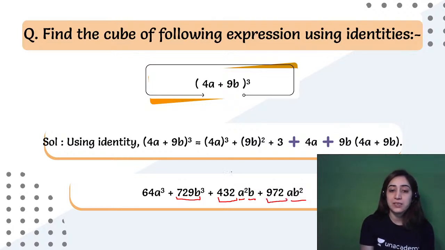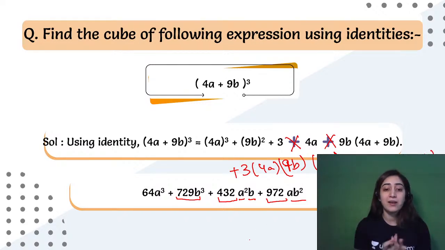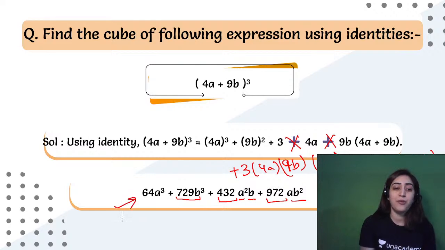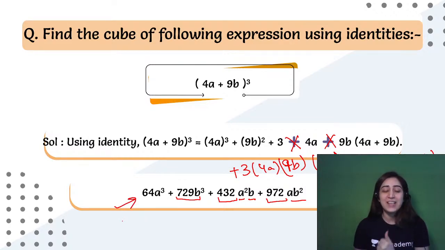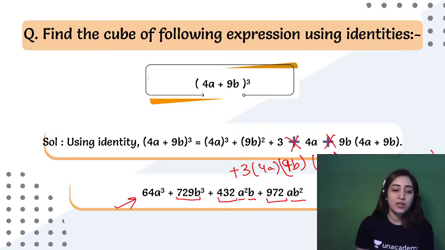We actually multiplied the value of 3 times 4a plus 9b, right? So this was being multiplied. We expanded it. So in that case, what did we do? We did 9b into 4a plus 4a into 9b into 9b. So this is how we were able to expand the brackets and finally get the answer. Everyone, did you get the right answer? Yes? Great. So moving on to next identity.